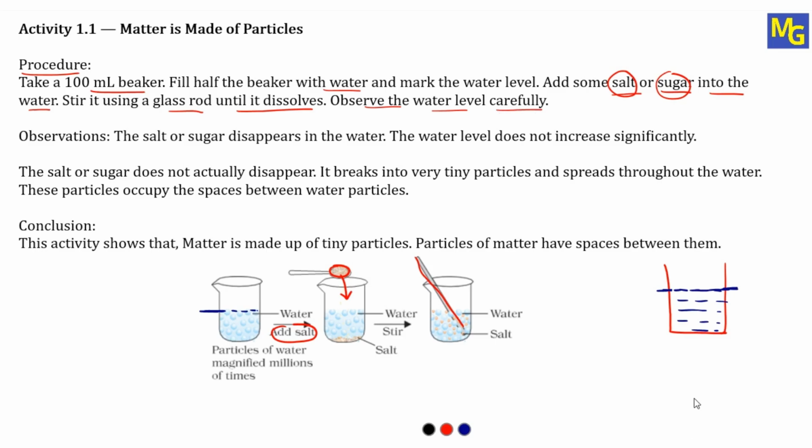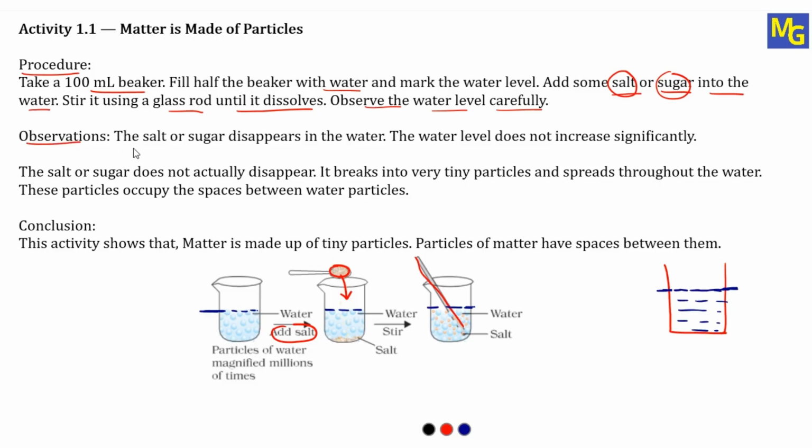Now the next, observe the water level carefully. Already we have marked the water level. See here, I have marked this water level, and now you have to observe the level of this water in the beaker carefully. Now the next thing, observations.